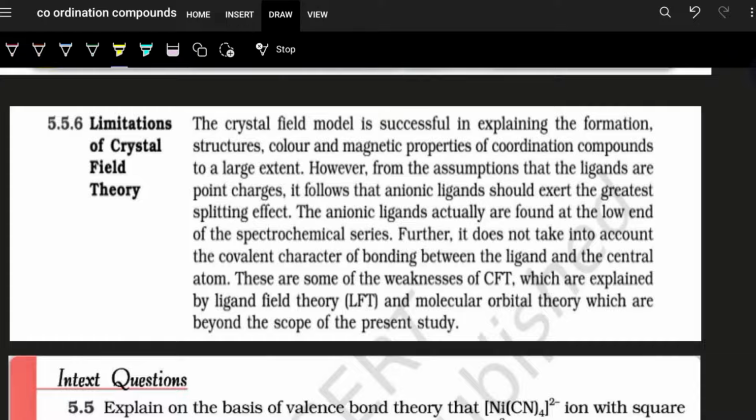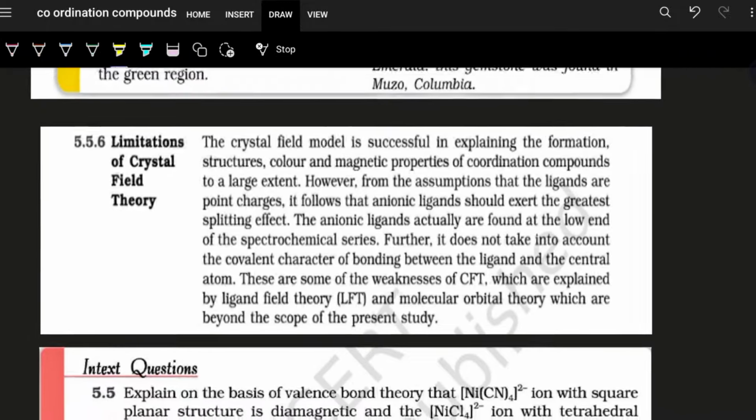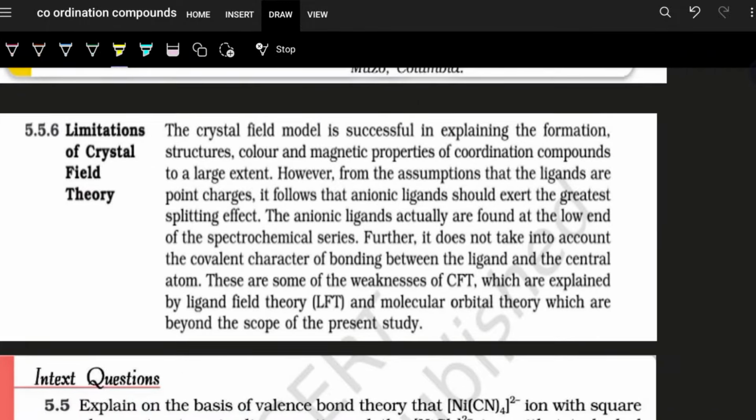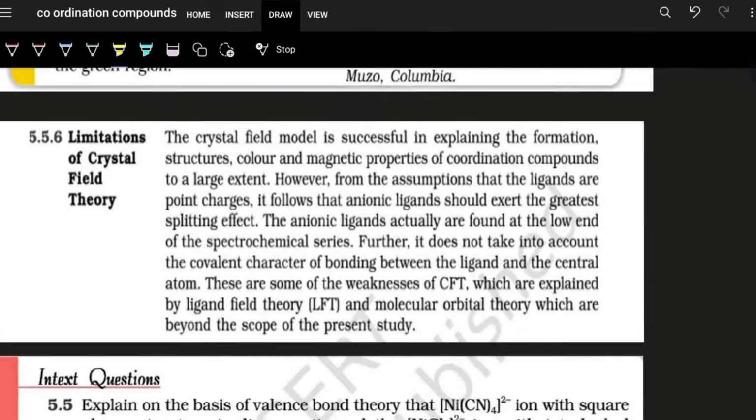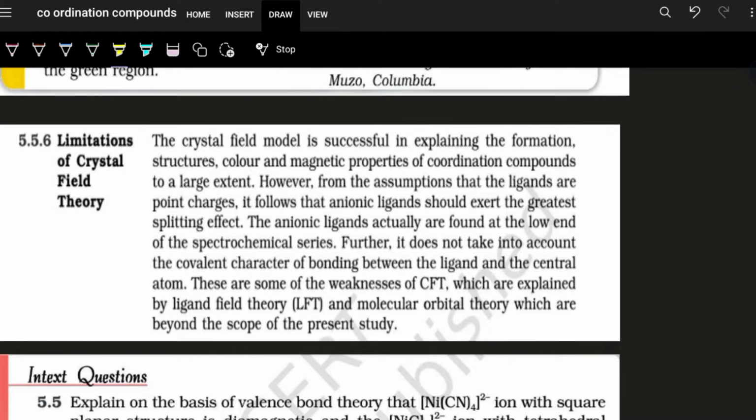Other than that, let us see. Now, it has its success in explaining the structure, the color, and the magnetic properties. Of course, presence of all paired electrons means diamagnetic, unpaired electrons means paramagnetic, and if the paramagnetism is greater, meaning the number of unpaired electrons is greater, we can also judge the magnetic moment by the formula mu equals root over n into n plus 2 Bohr magneton.